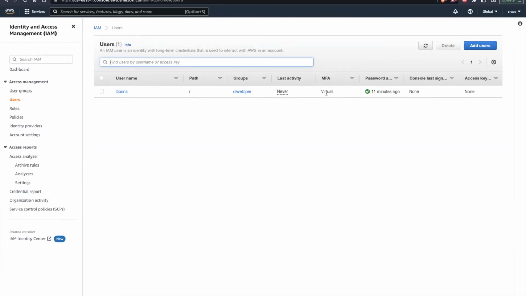So in this manner, you can enable multi-factor authentication for your users. In the same manner, you can do it for any other user, whether it is the root user or your IAM user.